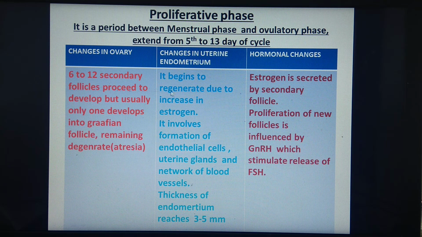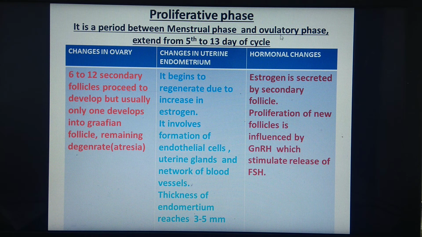During regeneration, it involves formation of endothelial cells, uterine glands, and a network of blood vessels. The thickness of the endometrium reaches up to 3 to 5 millimeters. So there is repairing of the endometrium and an increase in its thickness.